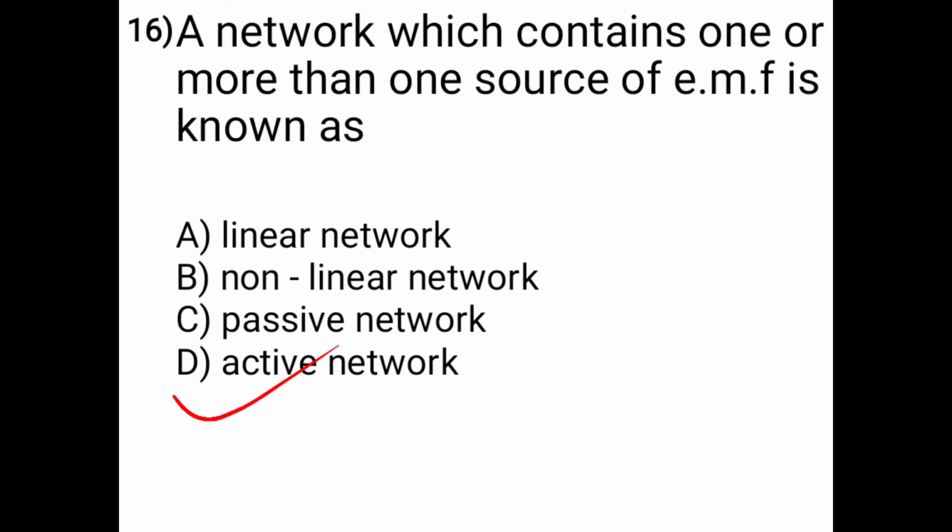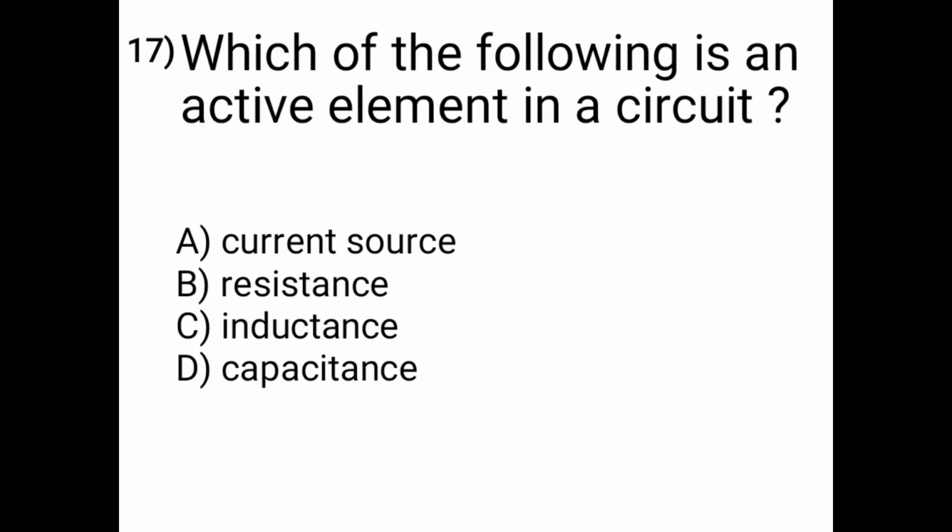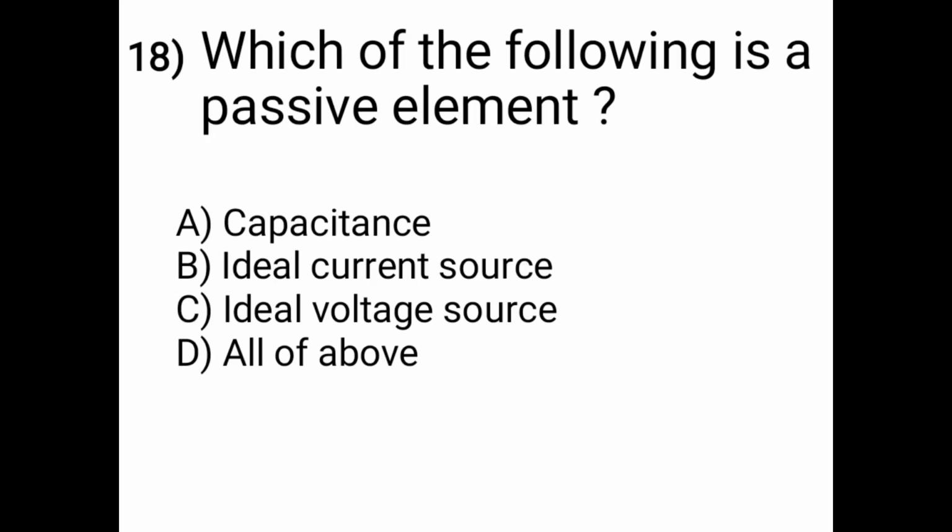Then here we see the next question. Which of the following is an active element in a circuit? Current source, resistance, inductance or capacitance. So the correct answer is option A, current source. Means current source is an active element in a circuit.